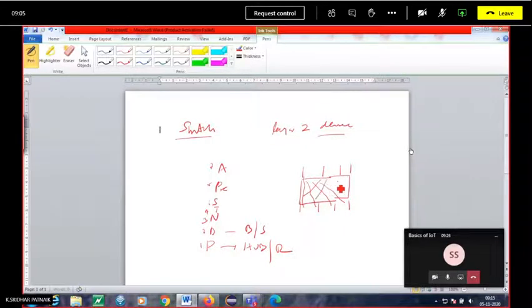So the switch is an intelligent device, and it maintains a table. Hope you remember what that table is called, that is CAM. CAM is nothing but content addressable memory. Like in a bridge we have a bridge table which contains the port number and MAC address, similarly the switch, being an intelligent device, gives the information about all the machines that are connected. Here we have the port number, and here we have the corresponding MAC address. Okay, so there are 8 ports, 1 2 3 4 like this.